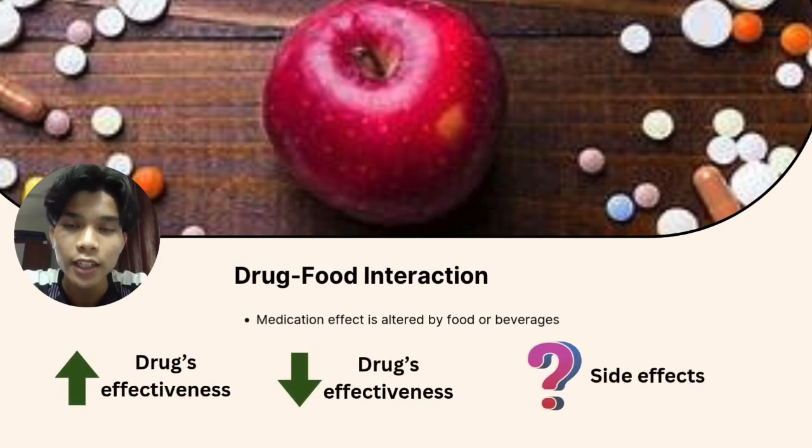First things first, let's get to know drug-food interaction. Drug-food interaction occurs when the effect of a medication is altered by the presence of food or beverages, either increasing or decreasing the drug's effectiveness, or even causing unexpected side effects.